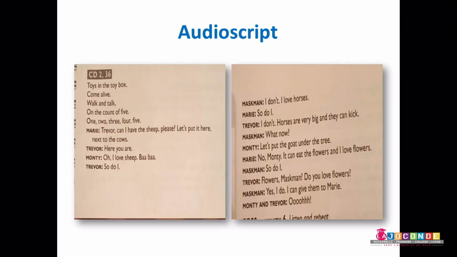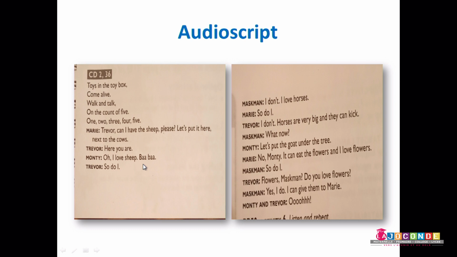So, toys in the toy box come alive. Walk and talk on the count of 5. 1, 2, 3, 4, 5. So, here we have Mary, Trevor, Monty. Mary says, Trevor, can I have the sheep, please? Let's put it here, please. Sorry. Next to the cows, Trevor's. Here you are. Monty, oh, I love sheep.